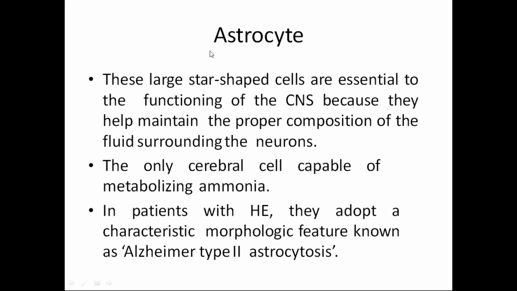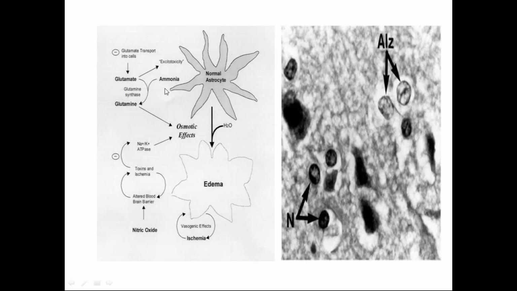These large star-shaped cells are essential to the functioning of the CNS because they help maintain the proper composition of the fluids surrounding the neurons, and they are the only cerebral cell capable of metabolizing ammonia. That's why it's important. Because of the excess ammonium levels, glutamine levels increase and accumulate. This is the cycle. In patients with hepatic encephalopathy, they adopt a characteristic morphological feature known as Alzheimer type 2 astrocytosis.